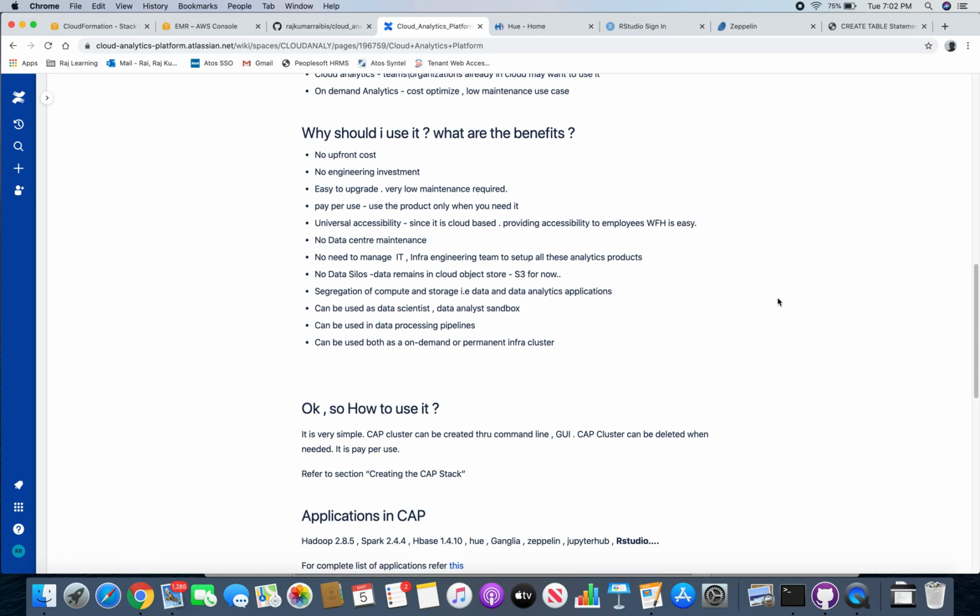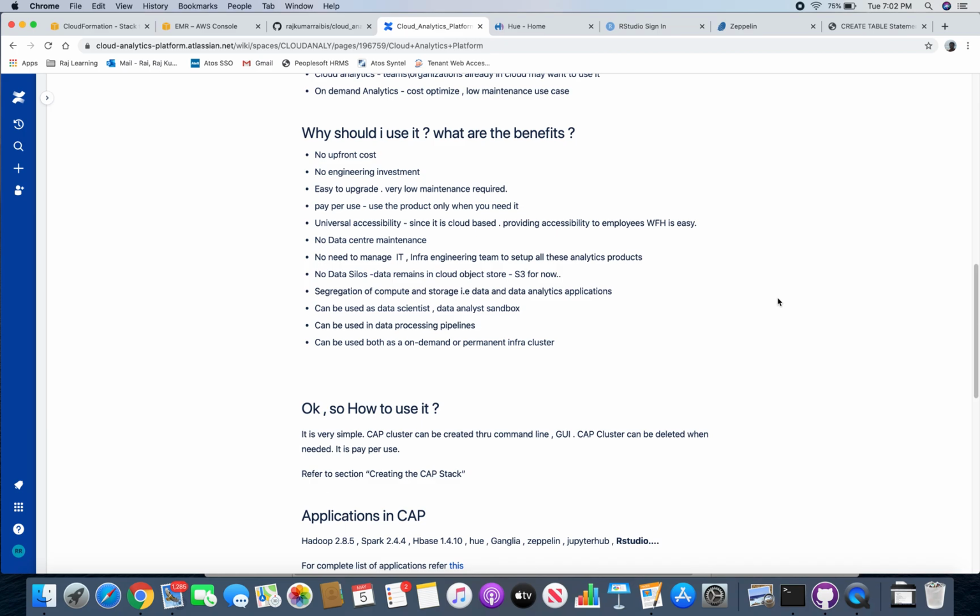So what are the benefits of using this product? There are various benefits you can see on your screen as well. There is no upfront cost. You don't have to install any hardware or software. It's just a product available in cloud. You can use it, play around with it. If it makes sense, you can integrate it with your product, with your pipeline and environment. There is no engineering investment. I will show you how easy it is to spin up a CAP cluster.